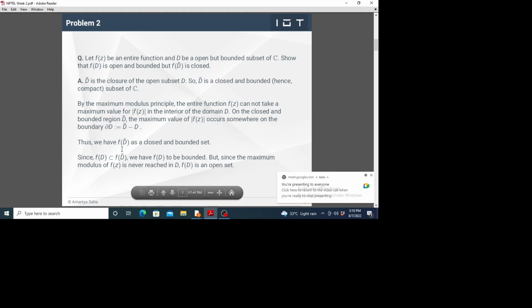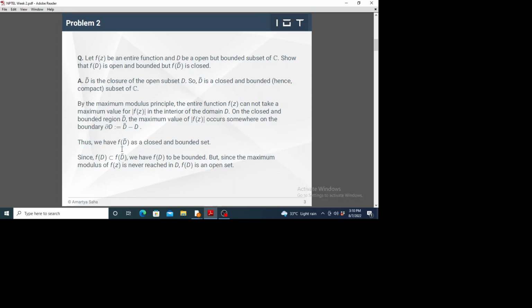So f(D bar) is bounded, and the maximum value of its modulus is attained at some point of the boundary. So the maximum value by which its modulus is bounded is actually attained at some point of the boundary. In this sense, f(D bar) is also closed. Thus we have f(D bar) as a closed and bounded set.